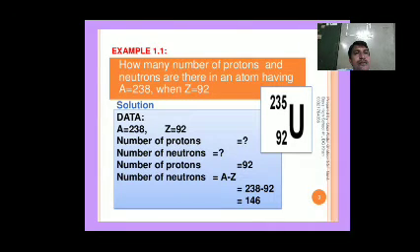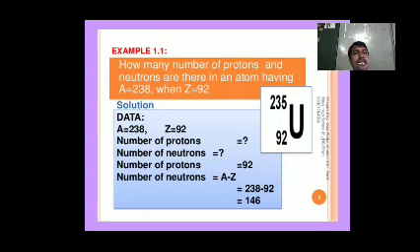How many protons and neutrons are there in an atom having mass number 238 and atomic number 92? A is equal to 238, Z is equal to 92. In the given problem, we find how many protons and neutrons are present, given the atomic number and mass number of the atom.